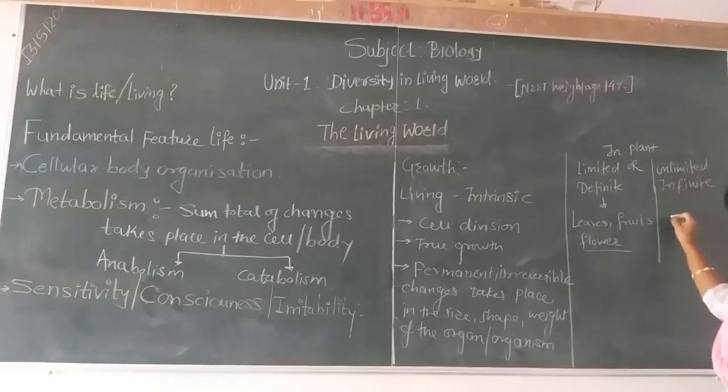But in certain organs like the root and stem, the growth is not limited or definite. It continues growing as long as the organ does not cease cell division. So it is unlimited. Growth found in organs like the root and stem is unlimited or indefinite.